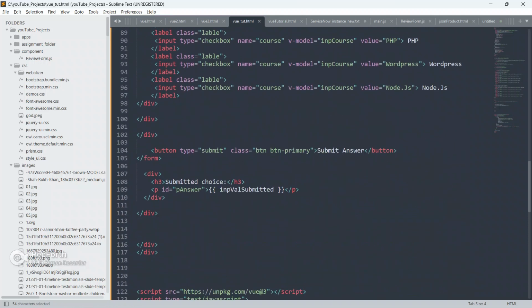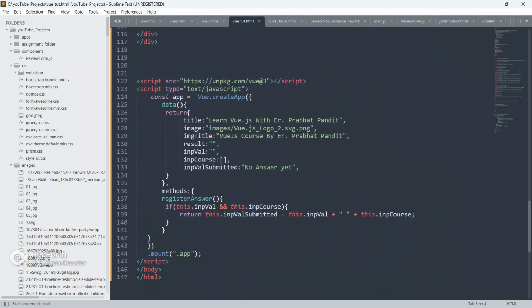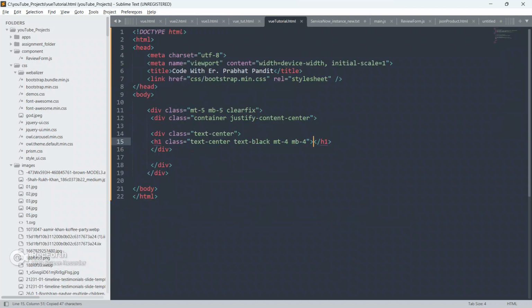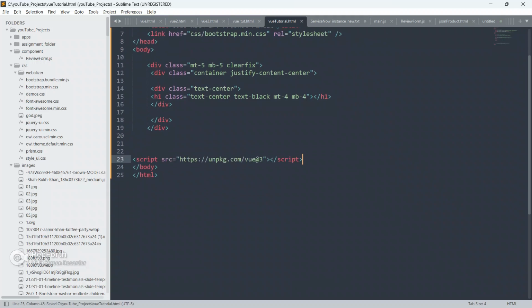As of now let me copy the CDN link for Vue.js. I already told you, you can use Vue.js in two ways, either by installing on your machine, or you can use the CDN link of Vue.js. So let me copy this CDN link from here, and let me paste below this body. Now we are going to start writing Vue.js.